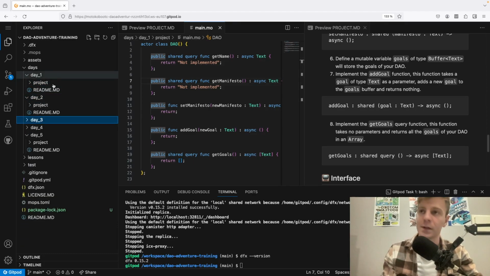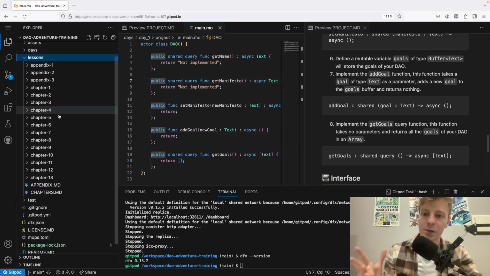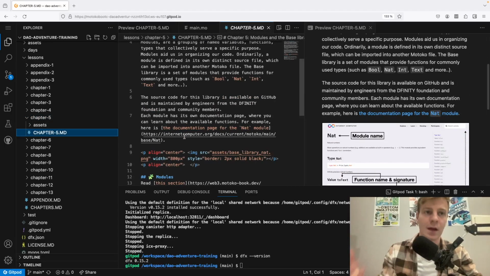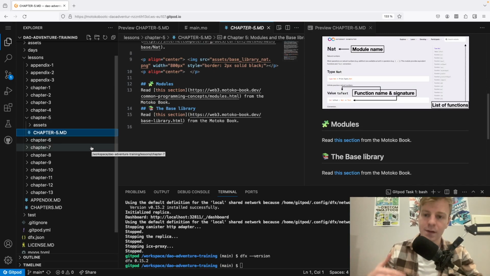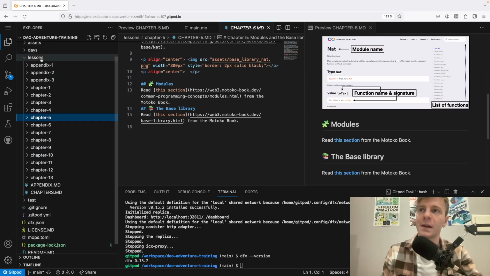And that's essentially the same structure. Then you also have this lesson folder, which contains all the chapters. Those chapters will be accessible from the days. Every day you have a few chapters to read, but essentially it's about the Motoko language and also the ICP ecosystem. You also have a few external resources, but most of the information that you need is inside those chapters, and there are a lot of images and things that you need to check and read.